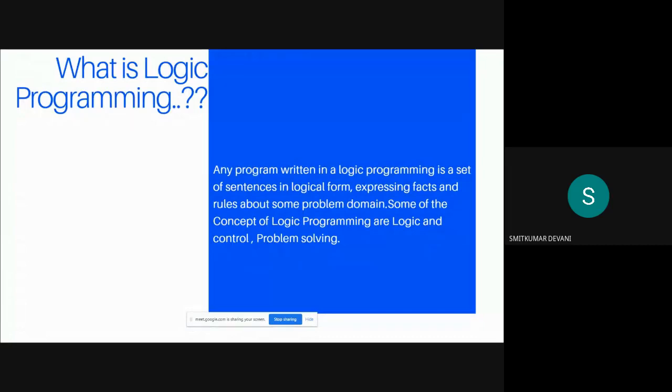Hello, good morning, everyone. So let's start. What is logic programming? Any program written in logic programming is a set of sentences in logical form. As we know, any coding or programming is done by our logic. Without logic, we can't perform a program. So it expresses facts and rules about some problem domain. Some of the concepts of logic programming are logic and control and problem solving.